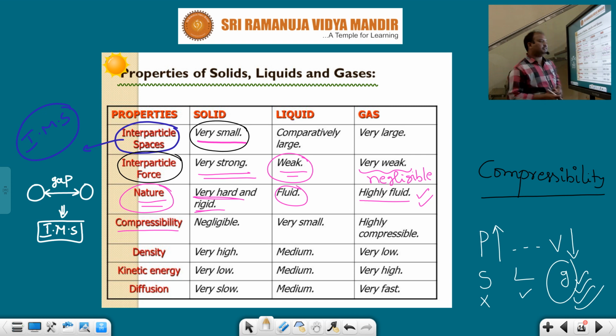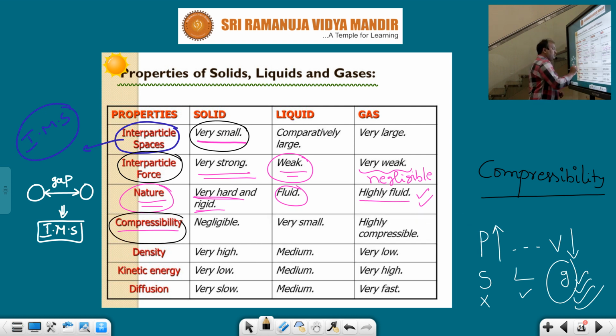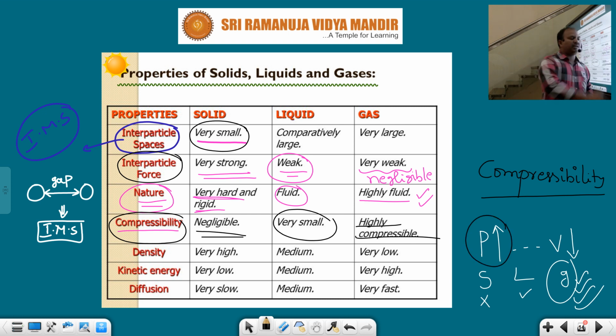That means it gives which property? The compressibility property. So how can you understand compressibility? In the case of solids, compressibility is almost negligible, but liquids are slightly compressible compared with solids. Gases are highly compressible. Whenever you increase the pressure, the gas volume decreases. This phenomenon is said to be which one, students? Compressibility.